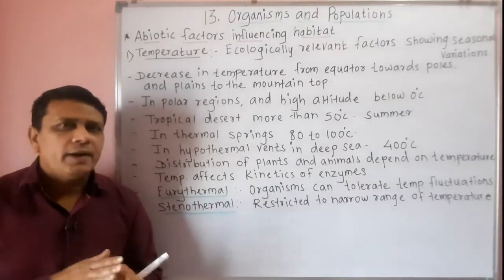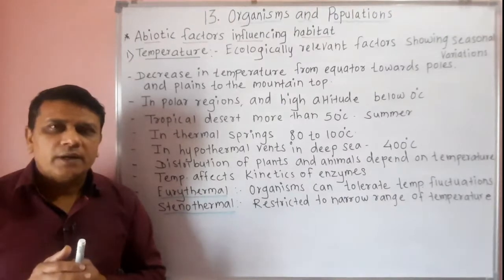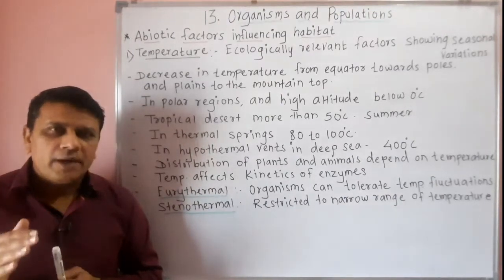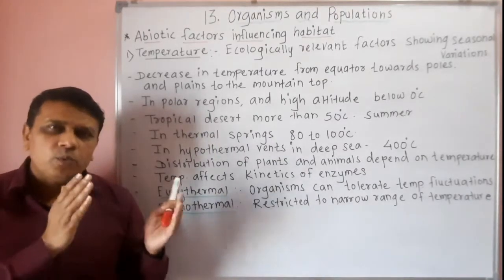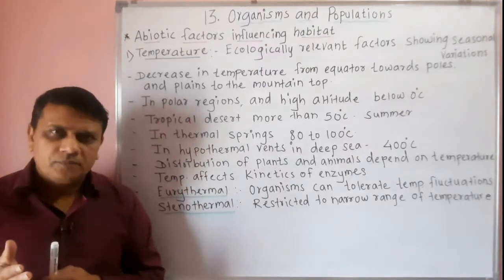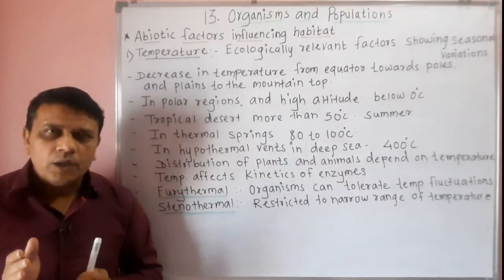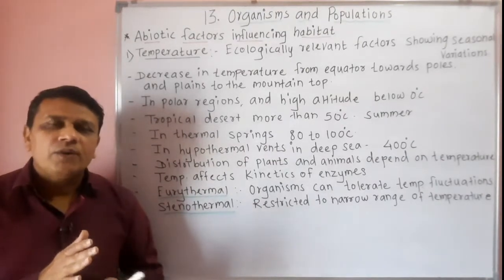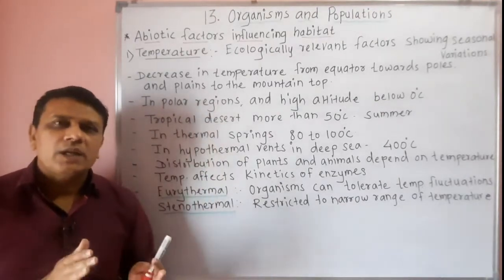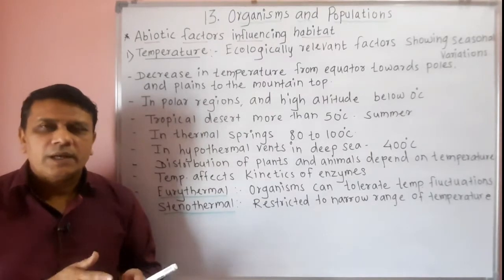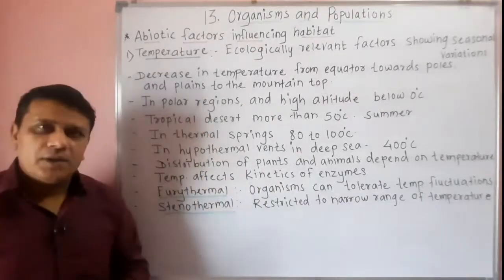Then the distribution of different kinds of plants and animals is dependent on the temperature. In low temperature, certain plants are found in the polar regions, while certain animals live in such regions, like the polar bear. Then in deserts, different types of xerophytic plants are found, while animals which have heat tolerance capacity and can live in scarcity of water, such as the camel, are found in the desert or in the high temperature region.